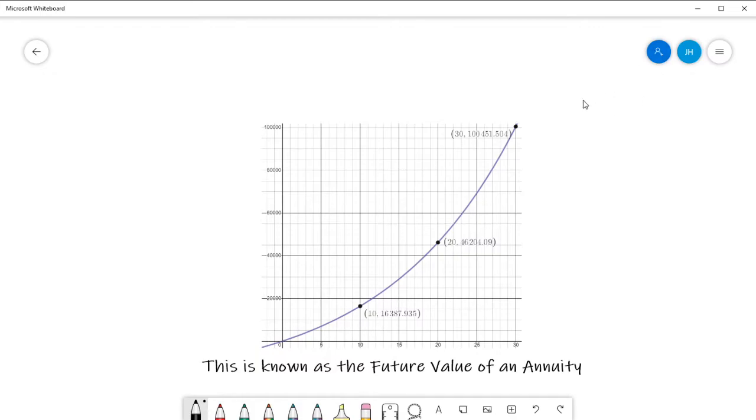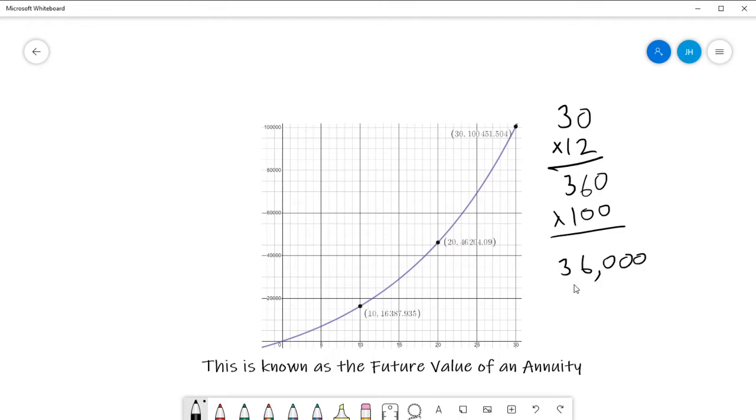Now let's look at something here. If I spent 30 years depositing $100 every month, so that's 30 times 12, which is 360, times $100 a month. That means I've in total put away $36,000 over the course of 30 years. But look at how much my account is worth. It's worth 100,000. It's gained so much value over this duration of time because 30 years is quite a long time.